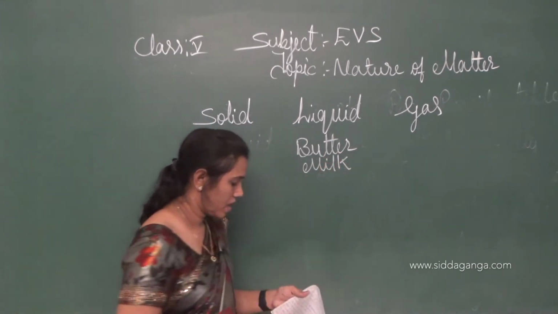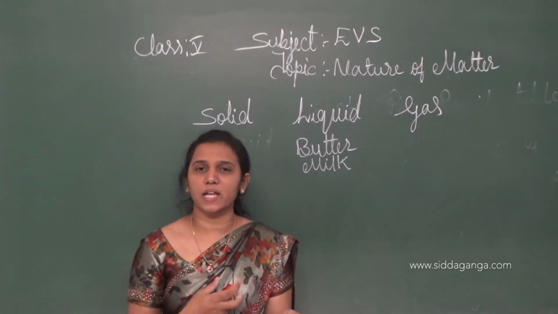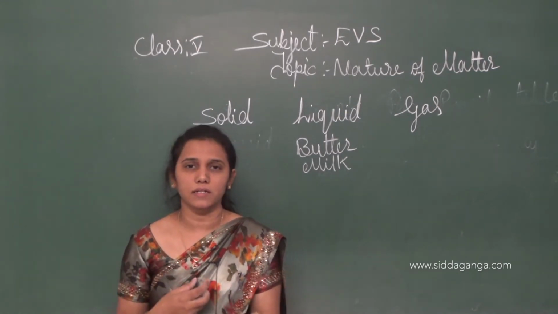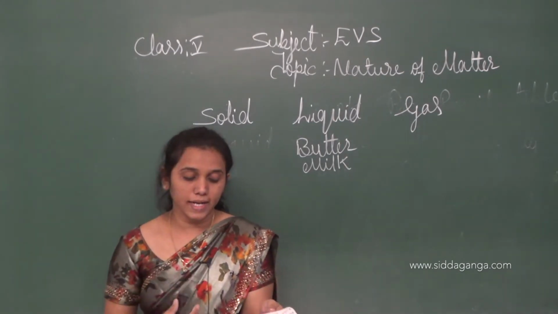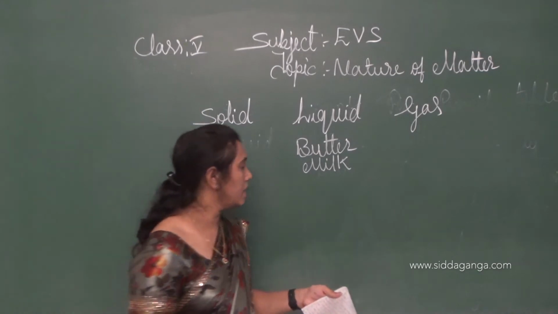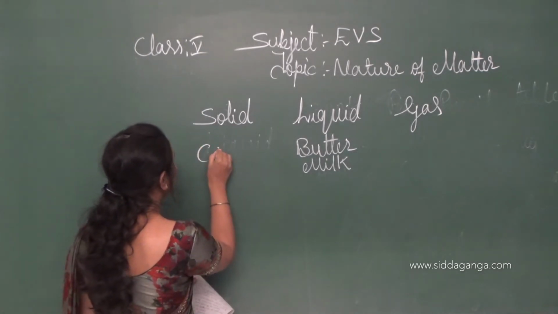And then candle. It is a hard substance. It is a hard material. We add this to the solid part of the table.